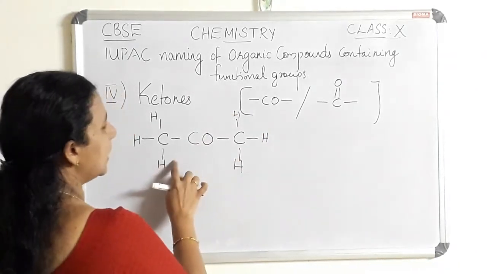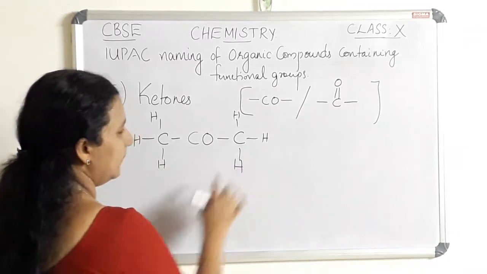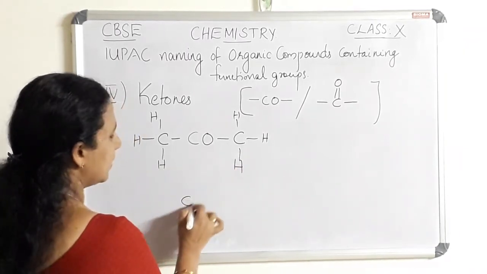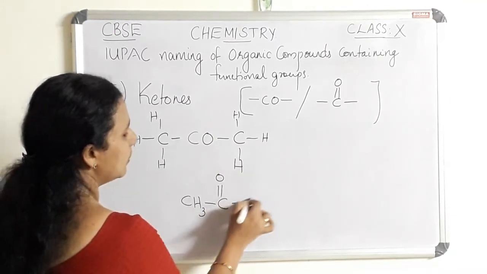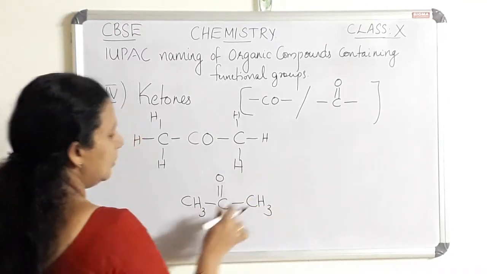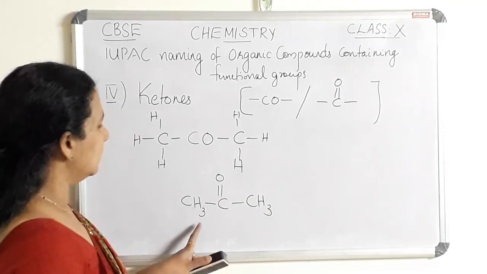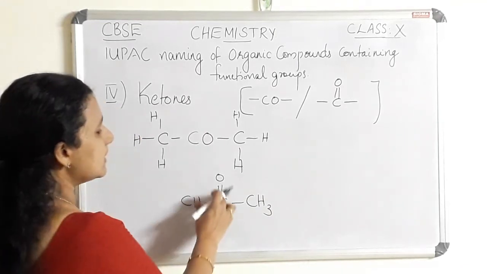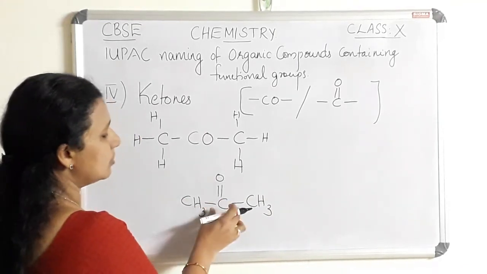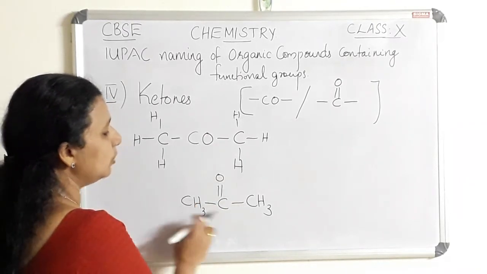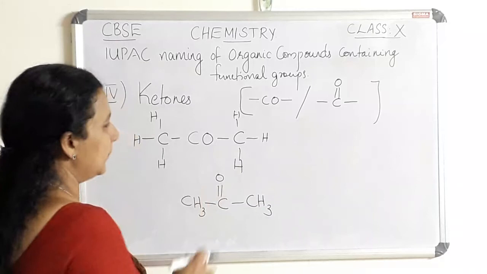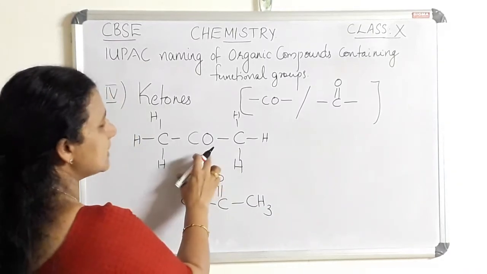So CH3, CO, CH3, or we can write CH3, C double bond O, CH3. This is another way of writing this compound. Since C double bond O has two unsatisfied valencies, we have to satisfy both sides with a group. So this is the simplest ketone.